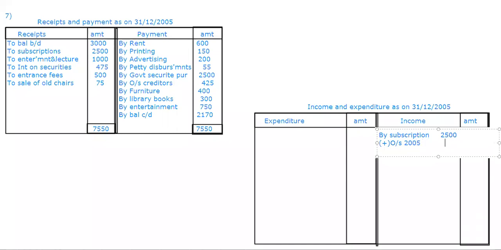But here, just go to the opening balance sheet. We have a closing or opening also, I mean last year also. So last year what will we do? Current year we add, obviously last year we subtract. So the outstanding of 2004, look in last year's balance sheet, how much is it? 400, ma'am. So what is the balance? 2425. Okay, this is done.